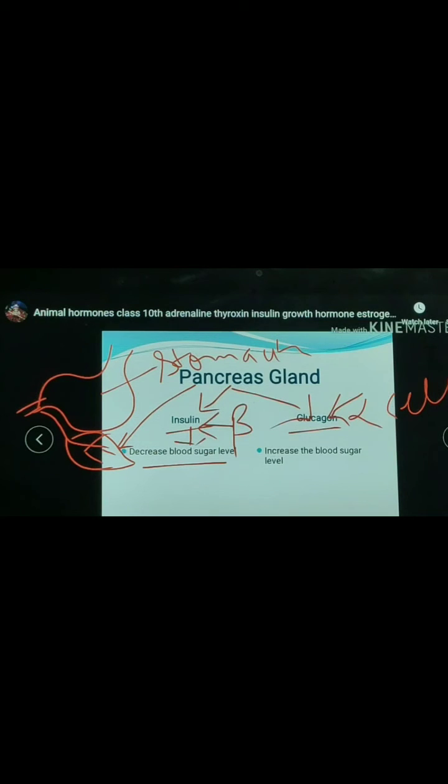If the insulin hormone is not secreted, then there will be a disease known as diabetes. Diabetes is a disease which happens in a person when the sugar level is not controlled because the pancreas gland does not secrete insulin hormone.